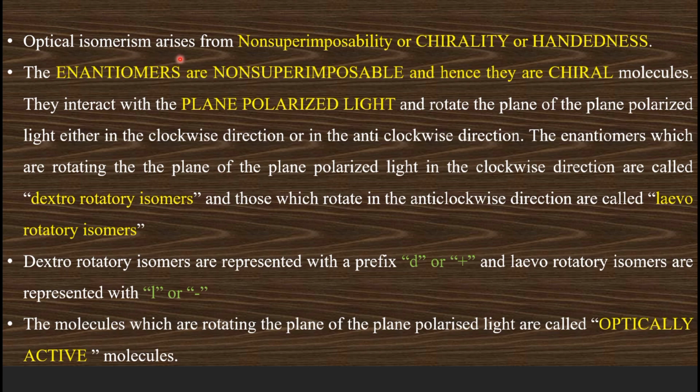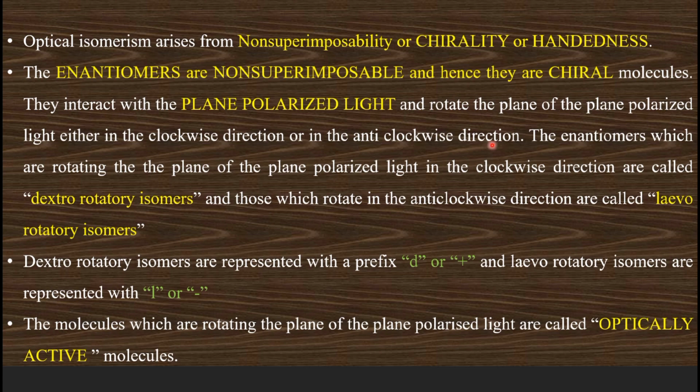Optical isomerism arises from the non-superimposability or chirality, which is otherwise called handedness. If we look at our two hands, they look like mirror images, and if we keep one hand on the other, they are not exactly matching with each other. That is called handedness, and such a property is called chirality or non-superimposability. So the enantiomers are non-superimposable and hence they are called chiral molecules.